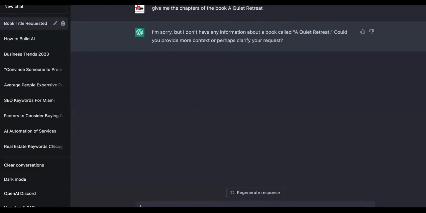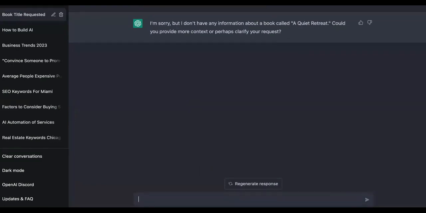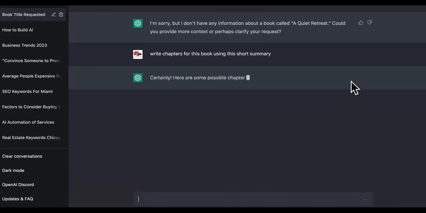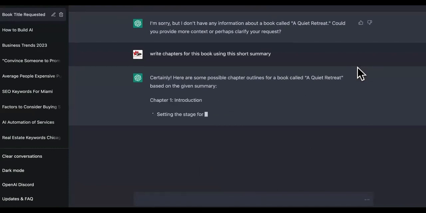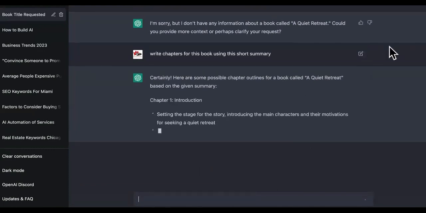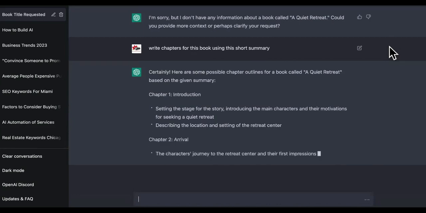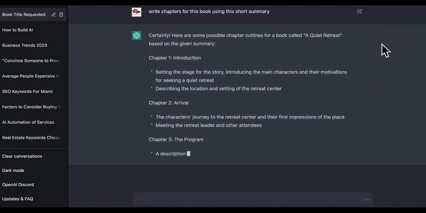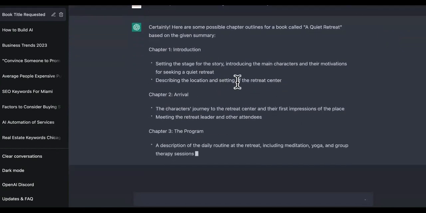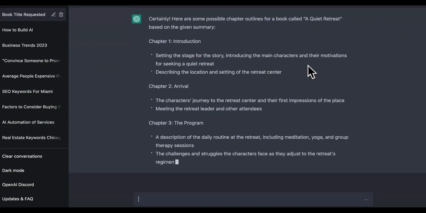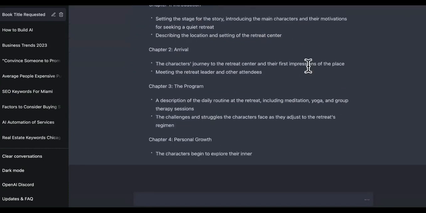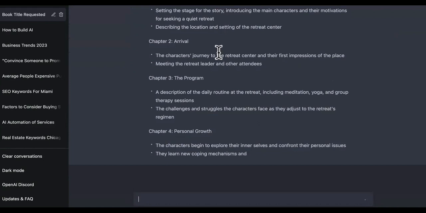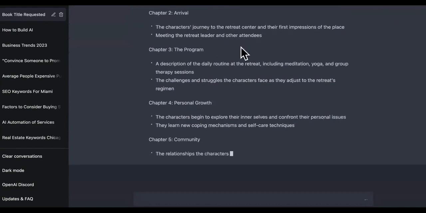Okay, so we're going to take that summary, and we're going to say, write chapters. And now ChatGPT is going to give us some chapter outlines. Look, there's an introduction. All right. This is craziness. This is ludicrous. So it's giving us chapter 1, the introduction, setting the stage for the story, introducing the main characters and their motivations for seeking quiet retreats. Chapter 2, the arrival, the characters' journey.